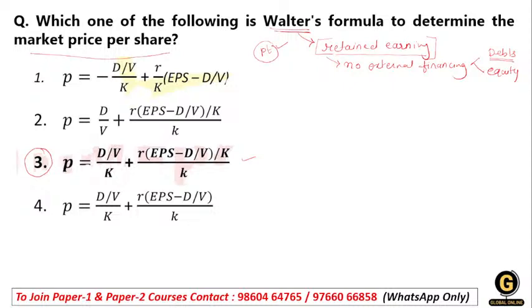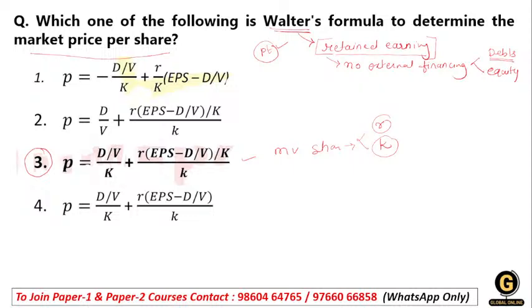So actually this formula shows how the market value of the share is affected by the firm's dividend policy, especially when we make a relation with r and k, that is the return and the cost of capital.